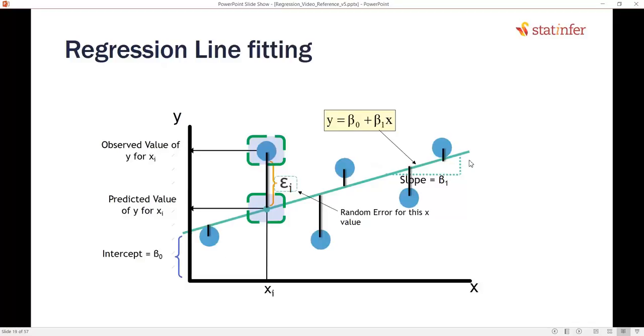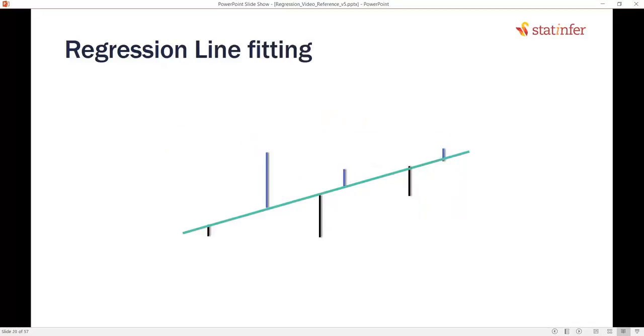So what are we trying to do? We will first imagine this line, and we think that this is the one that minimizes all the errors, but still there are some errors. At this point, if you predict, the line will give this value, whereas the actual value is this blue dot. So epsilon i is the error at this point. Similarly, there is an error at each point.